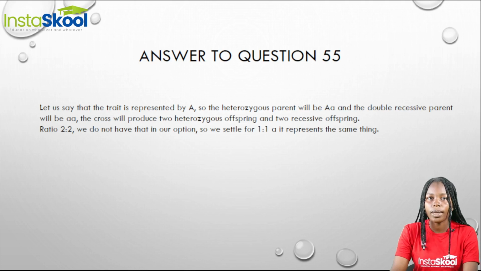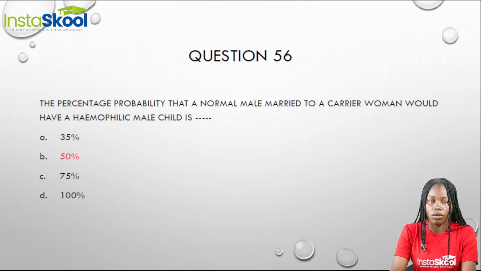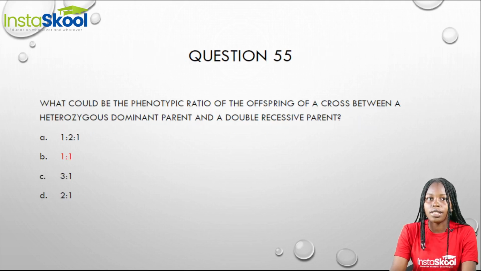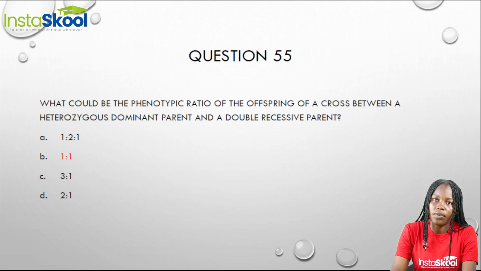The cross between these two will produce two heterozygous offspring and two recessive offspring, that is ratio 2:2. But since we do not have that in our options, we can settle for ratio 1:1. This still means the same thing, that is we divide 2 by 2.